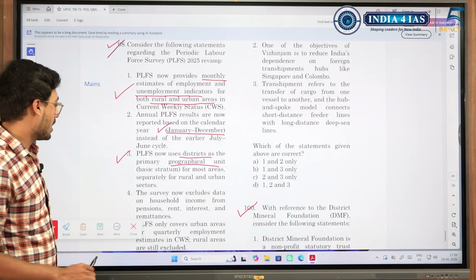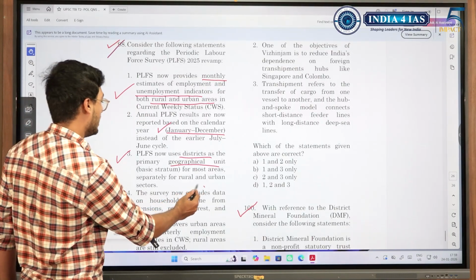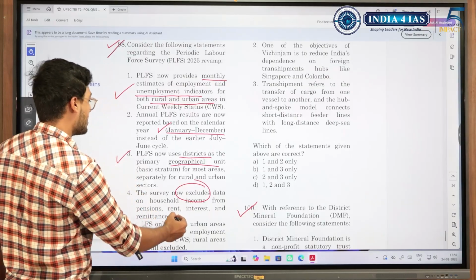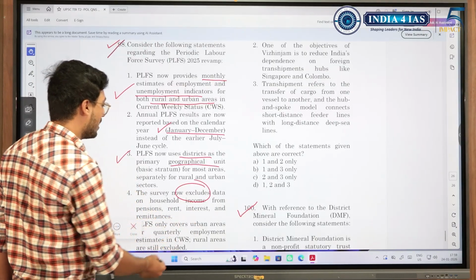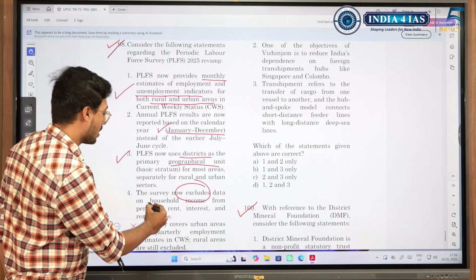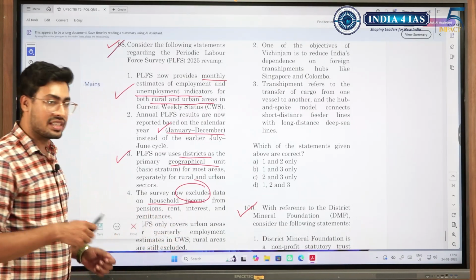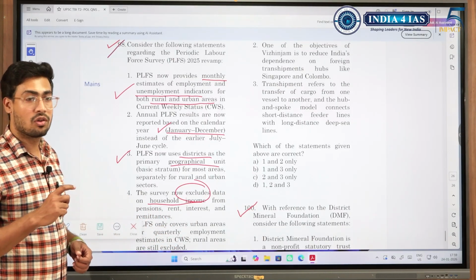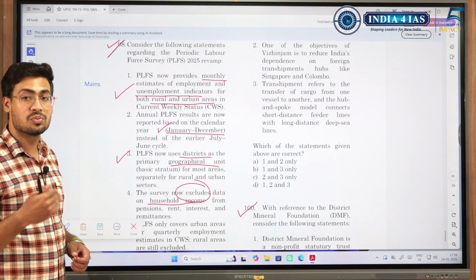But look at here, the survey now excludes data from household income, from pension, rent, interest and remittance. Here it is trying to be more exclusive because it is not including the household income. So with time we get more inclusive, or we update our policy in such a way that it is more progressive.